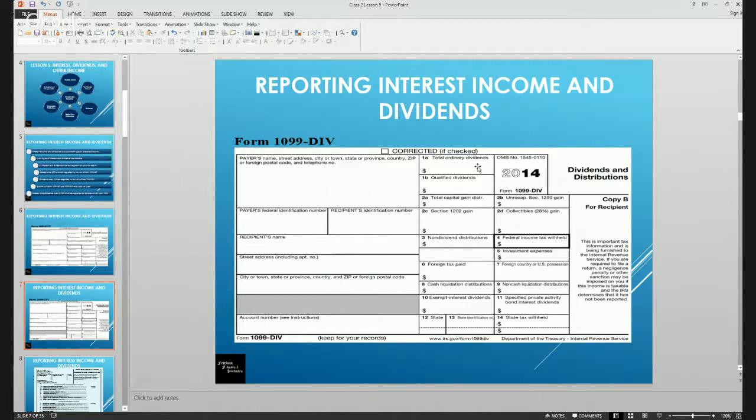Box 3 would be non-dividend distributions. Box 4 is our withholdings, 5 is investment expenses, 6 is foreign taxes paid, and 7 is the country.